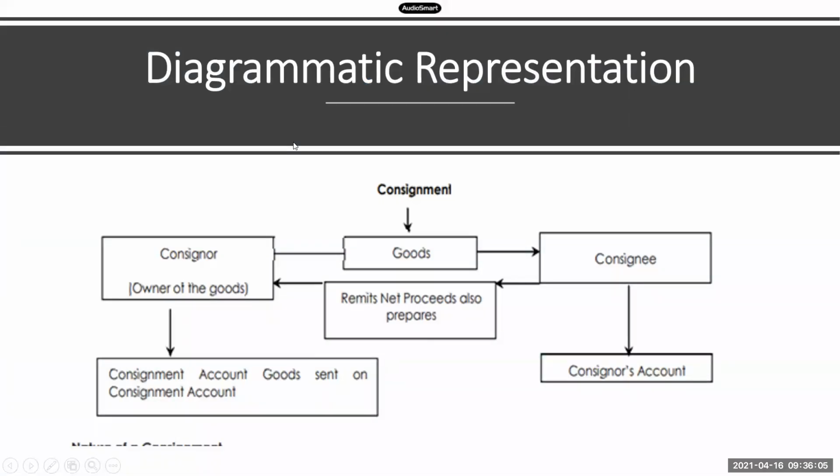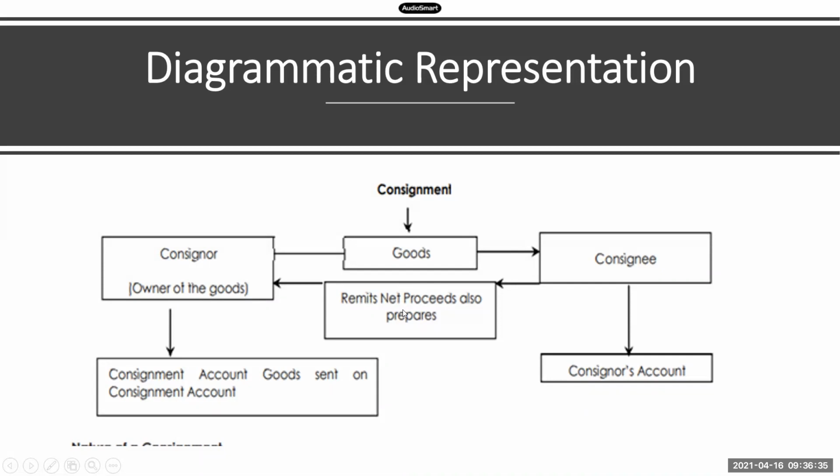See, this is just a simple diagrammatic representation of consignment business. If you see the diagram, it is starting from here. The consignor is the owner of the goods. He is also called the principal of goods, and he is the one sending the goods to the consignee. The consignee is also called the agent, right? So the consignor sends goods to the consignee, and the consignee remits the net proceeds back to the consignor.